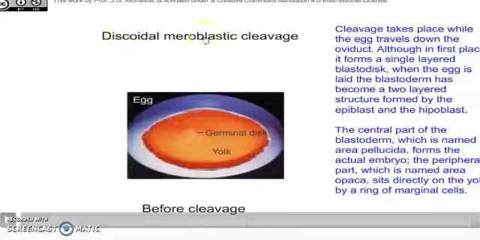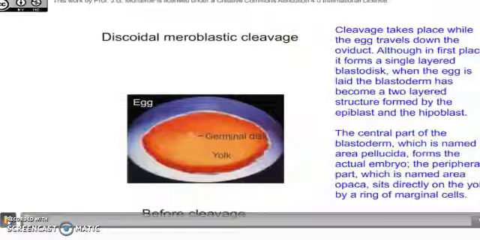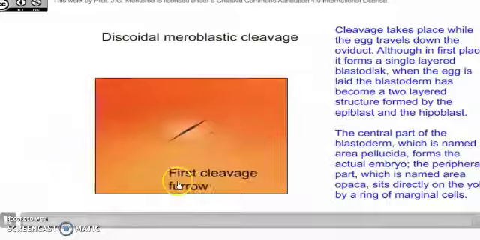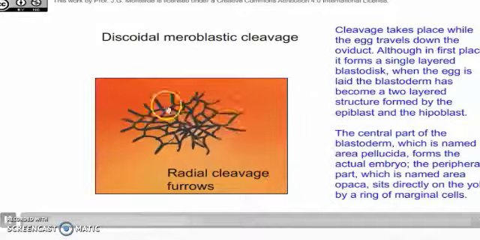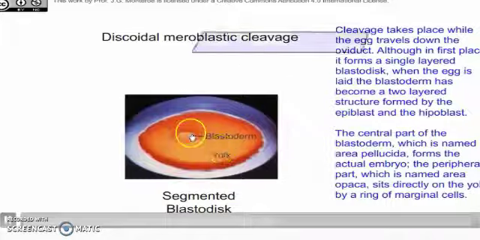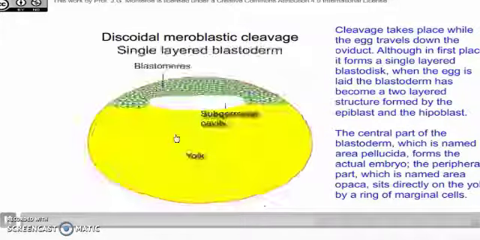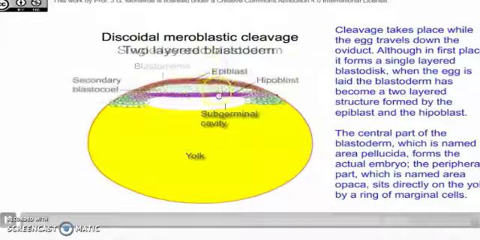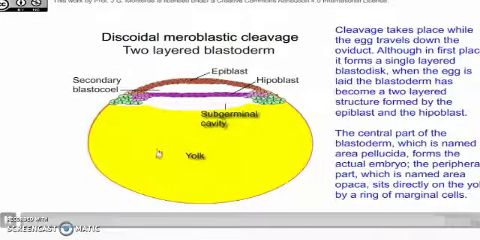This describes meroblastic cleavage, and this is the video that shows how the germinal disc is formed. First the cleavage furrow, then the second cleavage furrow, and then the whole cleavage occurs. After the cleavage, the blastoderm is formed, and then this blastoderm is divided into epiblast and hypoblast. This is the yolk.